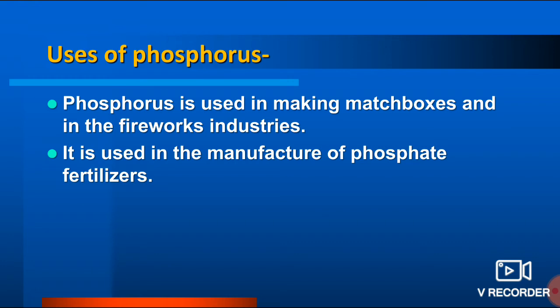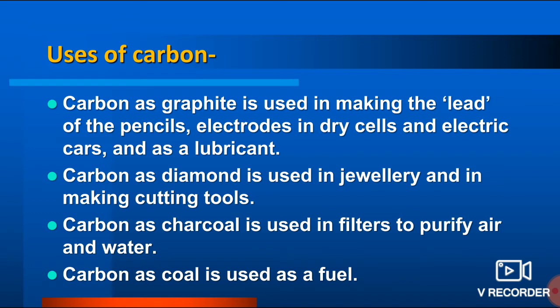Now the second non-metal is phosphorus. Phosphorus is used in making matchboxes and firework industries. Just try to find out which kind of phosphorus is used on the upper surface of matchboxes, which we strike and it burns. At the same time, it is also used in making fertilizers. Phosphate fertilizers are made because of phosphorus. And sulfur is also used in making fertilizers.